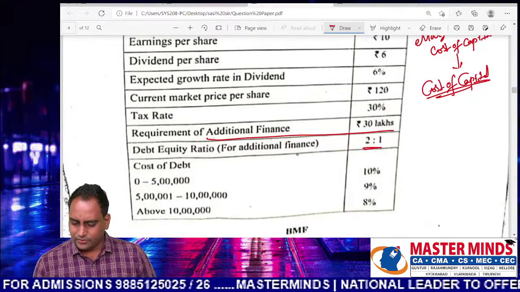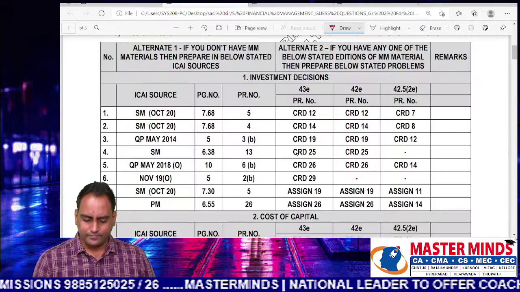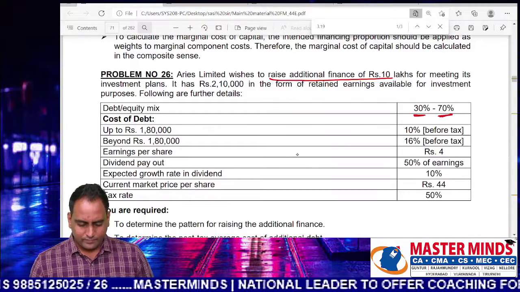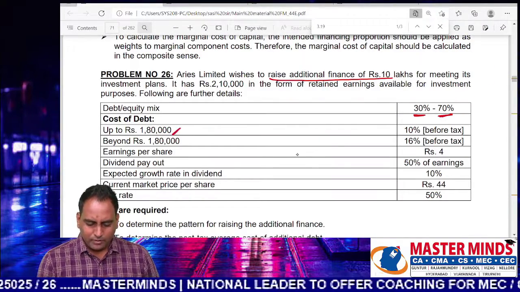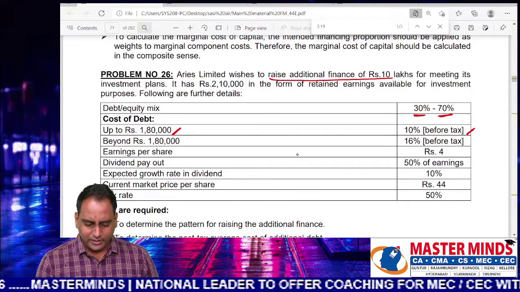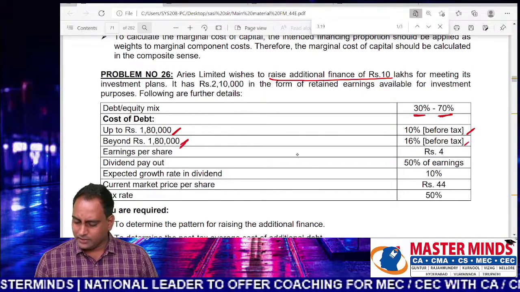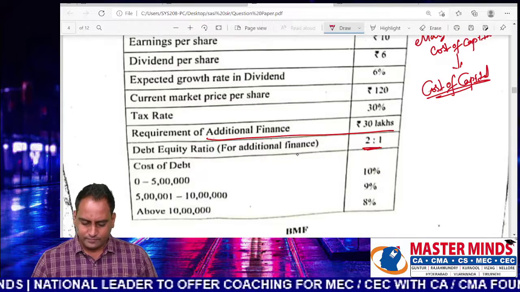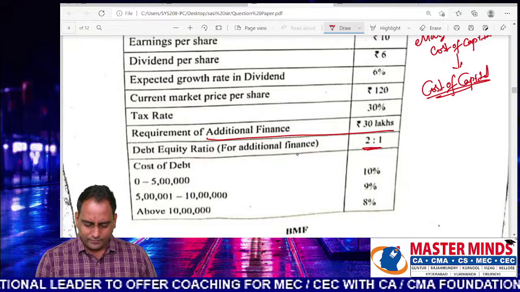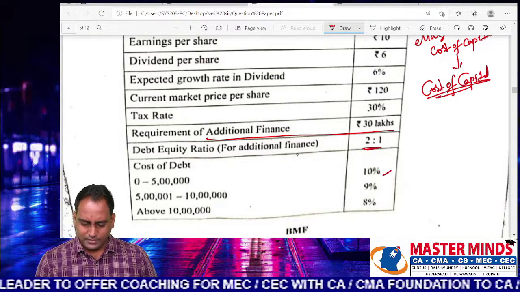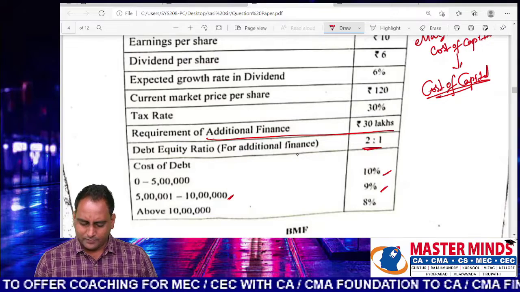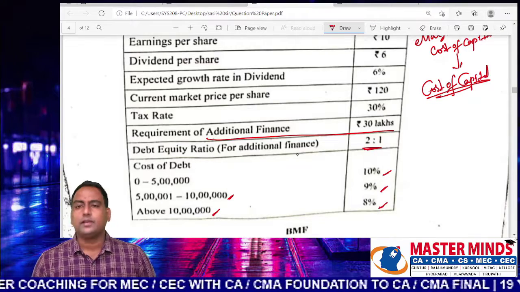Debt equity ratio 2:1. Cost of borrowing up to 1.8 lakhs, 10% before tax, beyond 1.8 lakhs, 16%. In the examination question, the cost of borrowing is 0 to 5 lakhs, 10%, 5 lakhs to 10 lakhs, 9%, above 10 lakhs, 8%.